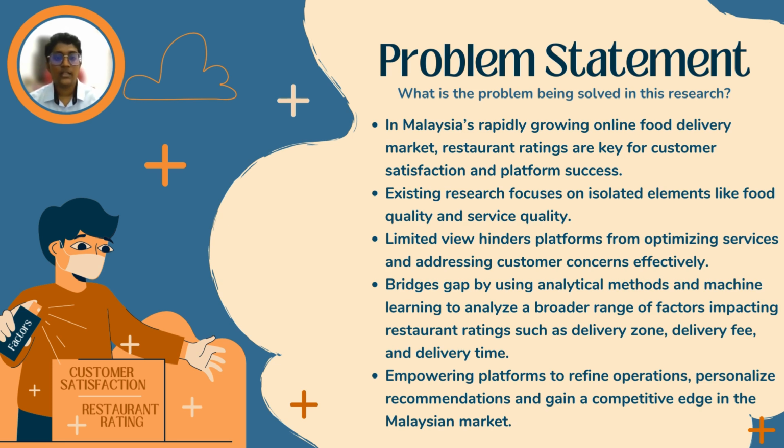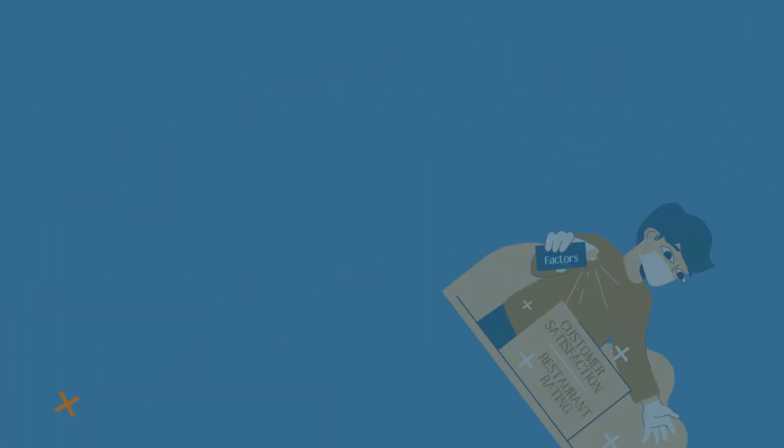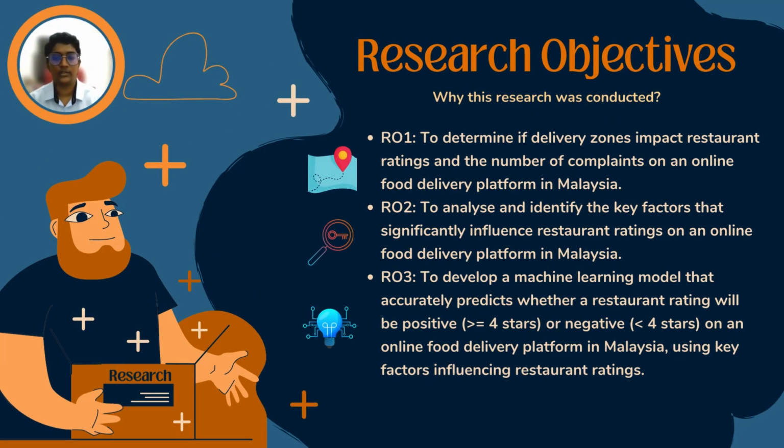Thus, this study bridges this gap by using analytical methods and machine learning to analyze a broader range of factors impacting restaurant ratings, such as delivery zone, delivery fee, and delivery time. This empowers platforms to refine operations and gain a competitive edge. This research tackles research objectives focusing on three key areas.